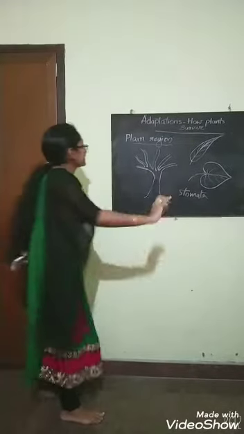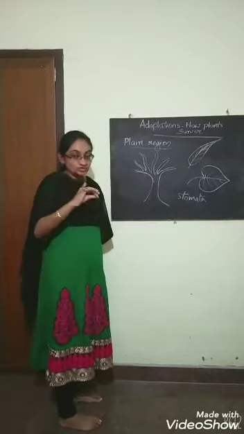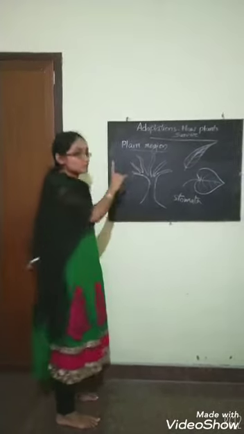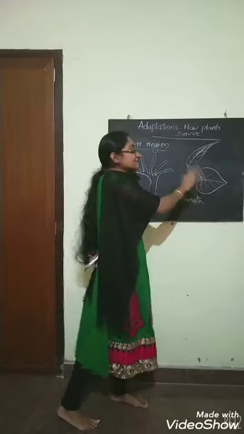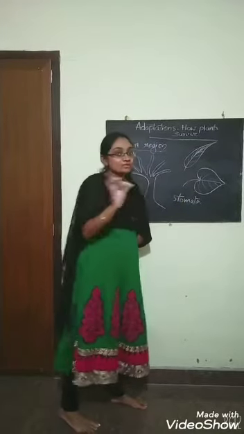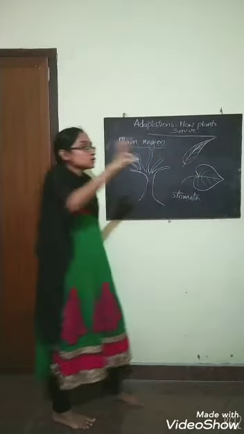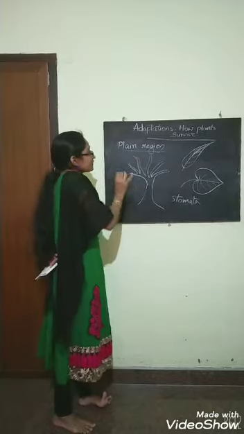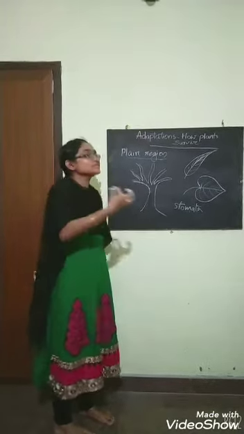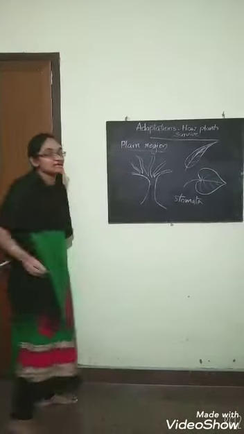I am just saying again, here we are discussing the plain region. The plants growing here are mango tree, banyan tree, peepal, etc. These plants have a large number of branches. Their leaves are very flat and thin and they have a large number of stomata and give out excess water through these stomata, and that's why these plants feel cool all the time. These leaves are shed in the autumn season and new leaves come in the spring season. These are all about the plain region. I think it's clear now.